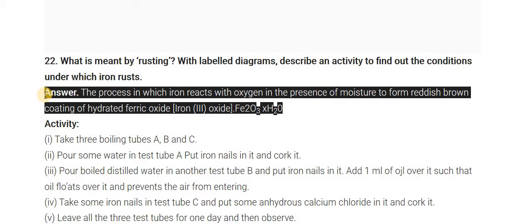Rusting is the process in which iron reacts with oxygen in the presence of moisture to form a reddish brown coating of hydrated ferric oxide. The formula of hydrated ferric oxide is Fe2O3.xH2O, where x means the number of water molecules which react with the iron oxide. So rusting is the process in which iron reacts with oxygen in the presence of moisture to form a reddish brown coating of hydrated ferric oxide.